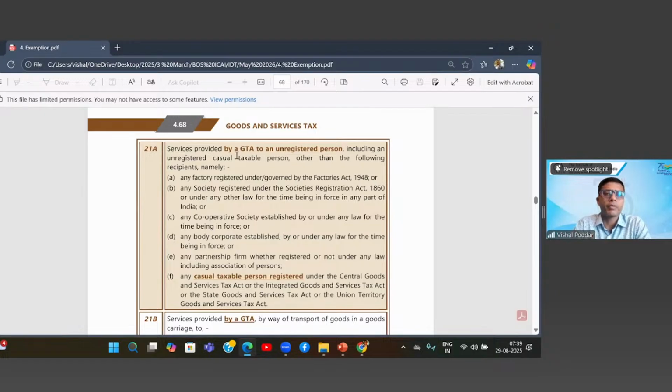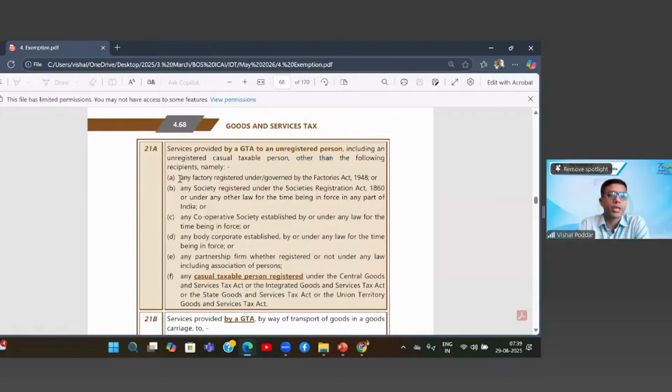Next is wherever the GTA is providing services to unregistered persons. Now, unregistered does not only mean unregistered under respective laws. It means over here unregistered under the GST law, as we know. So, when GTA is providing services to people who are not registered under the GST law, then those services are exempt. However, there is an exception. So it says, firstly, GTA providing services to an unregistered person is exempt, other than.